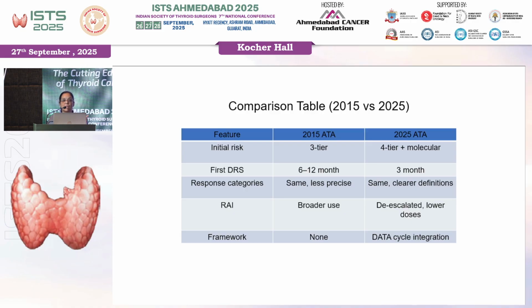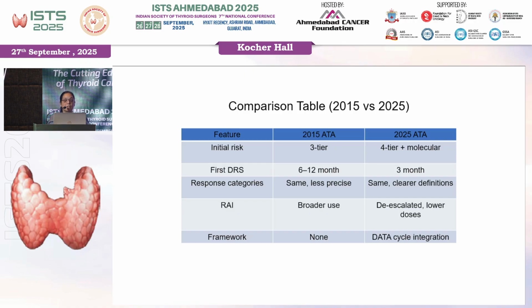Even we know the tumor mutational burden, and the role of immunotherapy is coming up in at least the poorly differentiated and the anaplastic cancers. So that also can be taken into account, and still there is some controversy going on, like in the previous lectures also: BRAF positivity, do we need to change the treatment, RAI and all? But BRAF positive with TERT, or BRAF positive even with RAS, can be more aggressive. Usually BRAF and RAS will not be together, so RAS with TERT would be a more aggressive variant. So we can tailor our treatment to some extent accordingly.